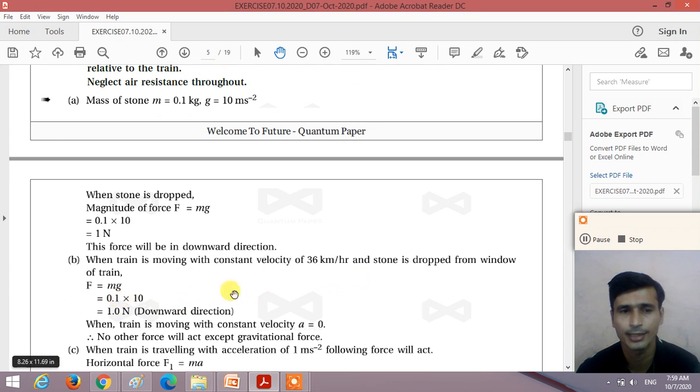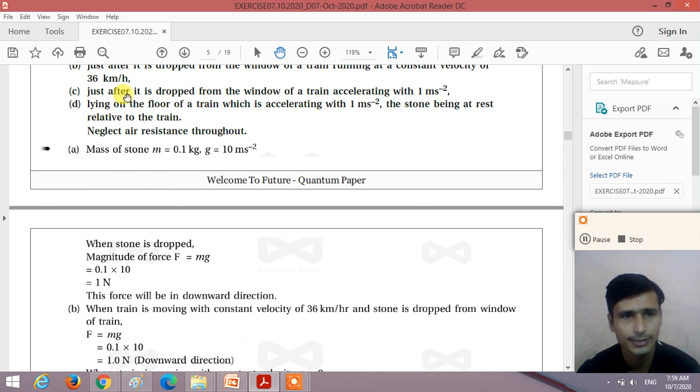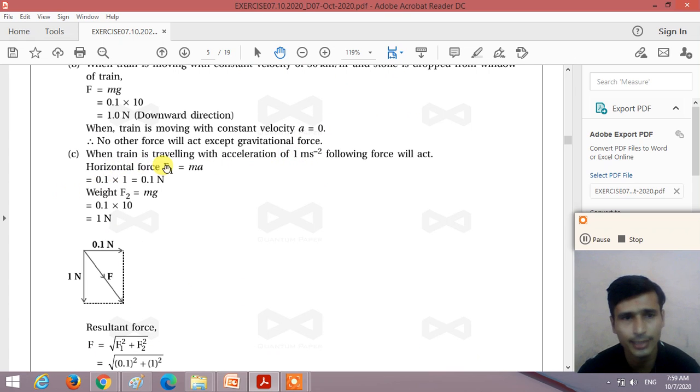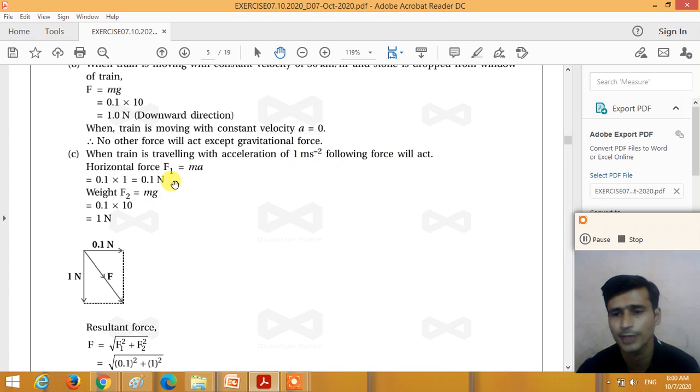So in the second case also, the net force acting on the stone is 1 Newton. Now the third case, just after it is dropped from the window of the train accelerating with 1 meter per second squared. Here, when the train is traveling with an acceleration of 1 meter per second squared, the following forces will act. First one is the weight force, and then the horizontal force of the train moving with acceleration a. F1 is equal to m into a, right?